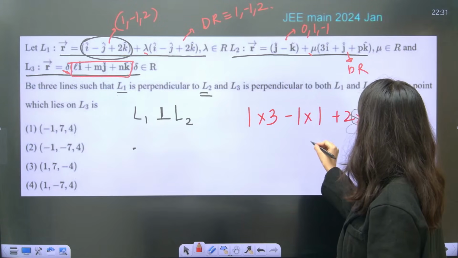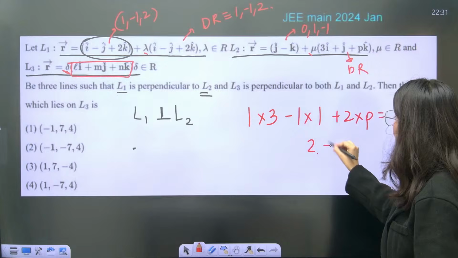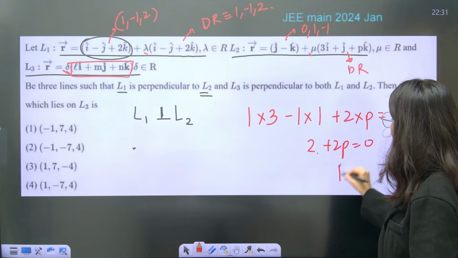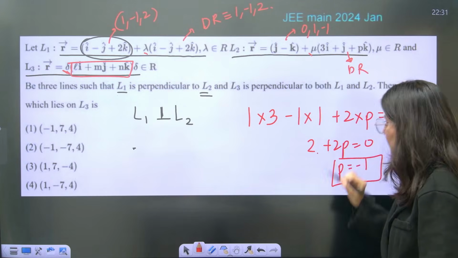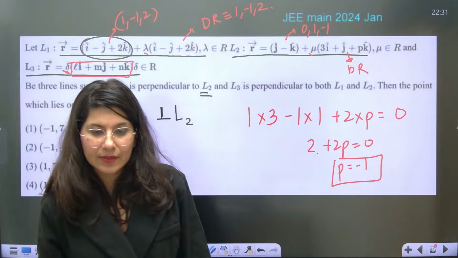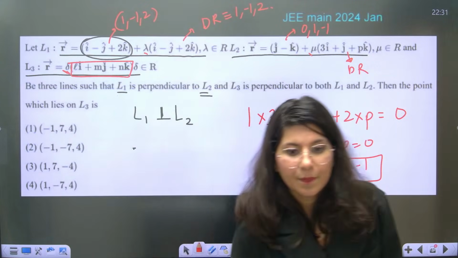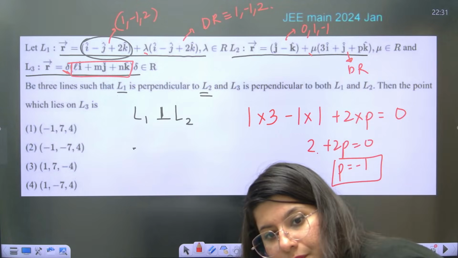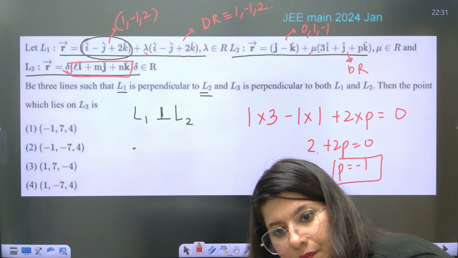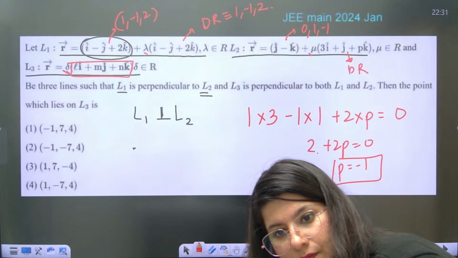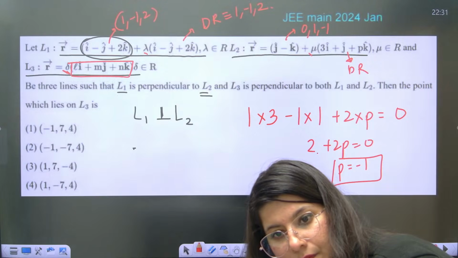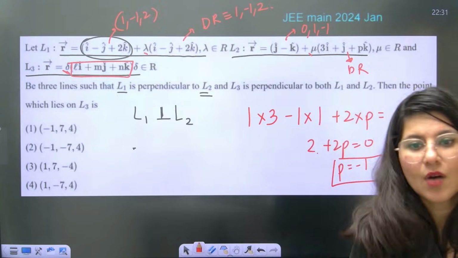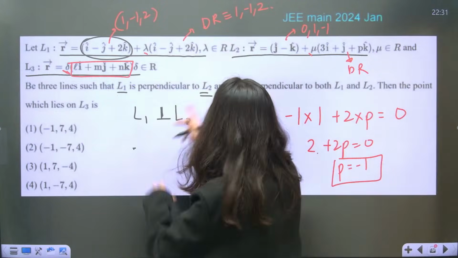So 3 minus 1 is 2, plus 2p equals 0. P is coming out as minus 1, guys. Got it? This information is clear.